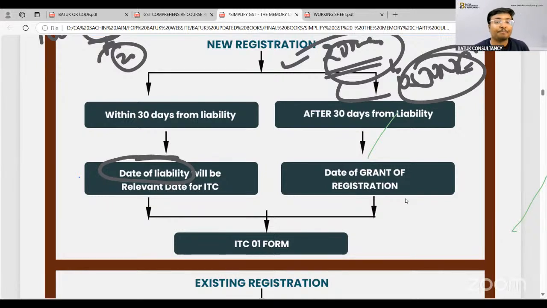But if you take the GST registration after 30 days, then as on the date of grant of registration, whatever input goods are with you, you will be eligible to claim the tax credit, and you have to file one form, ITC 01 form.